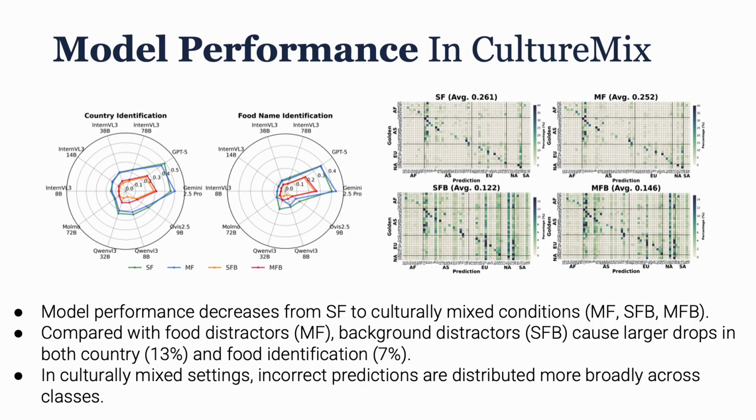This is the result of overall model performance, and the performance drops when we move from single food images to culturally mixed conditions. Also, background distractors are especially harmful compared with food distractors.